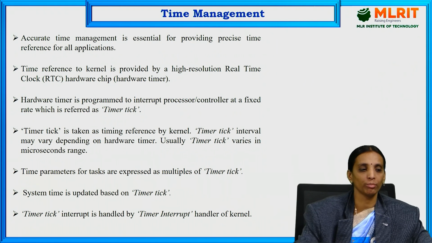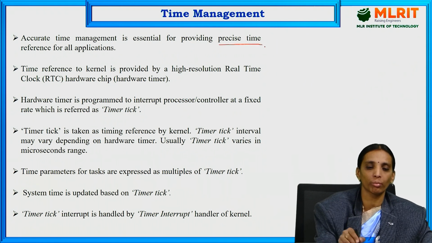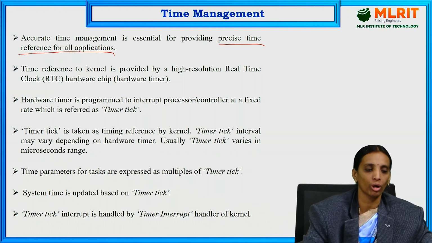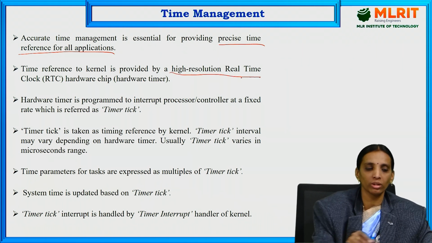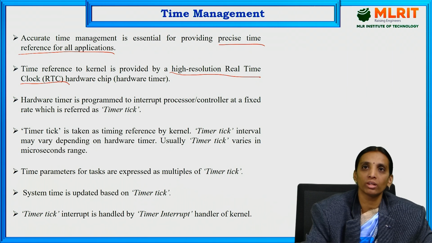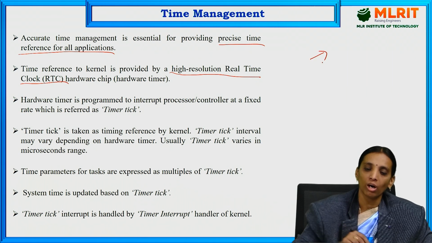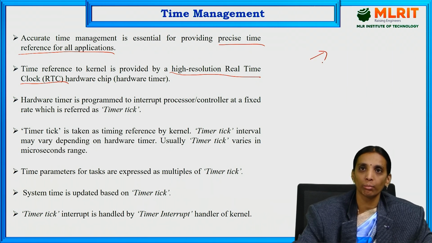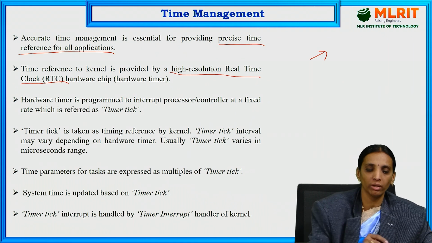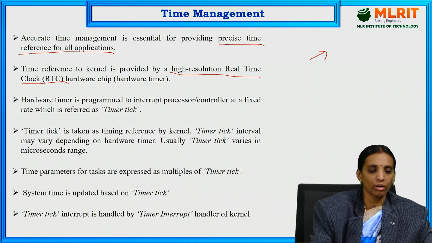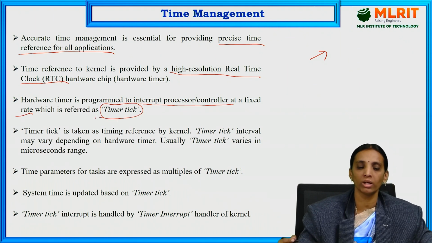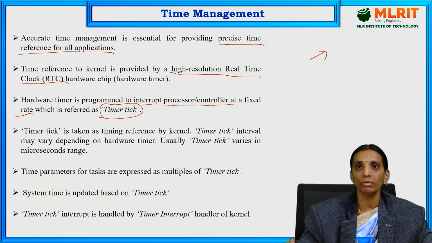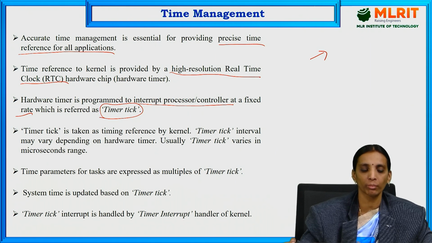Next, time management. Accurate time management is essential for providing a precise time reference for all applications. The time reference to the kernel is provided by a high resolution real-time clock, which is obtained from the hardware timer. The hardware timer provided for the OS is known as the high resolution real-time clock. This hardware timer is programmed to interrupt the processor or controller at a fixed rate, which is called the timer tick.